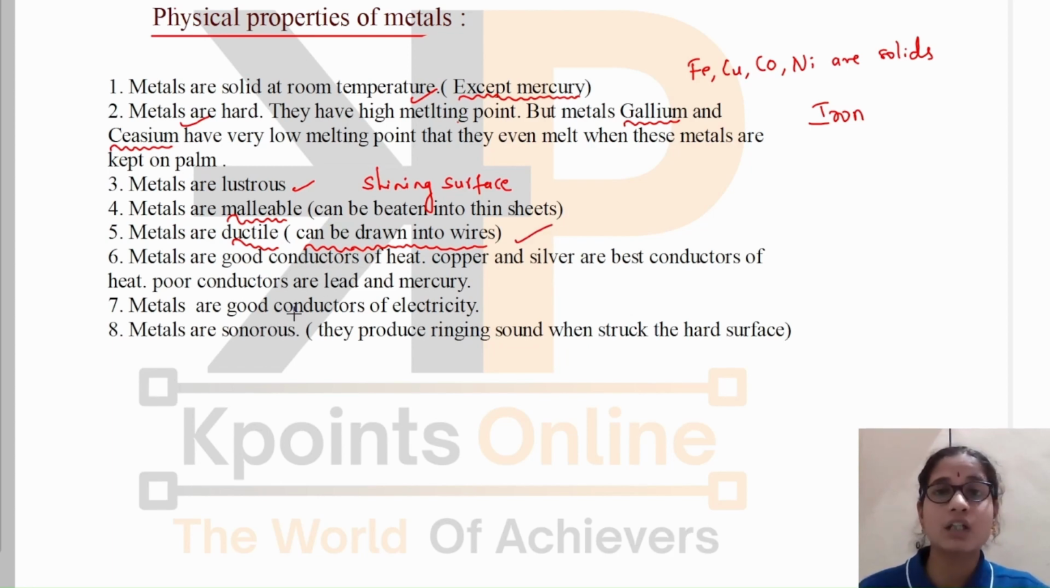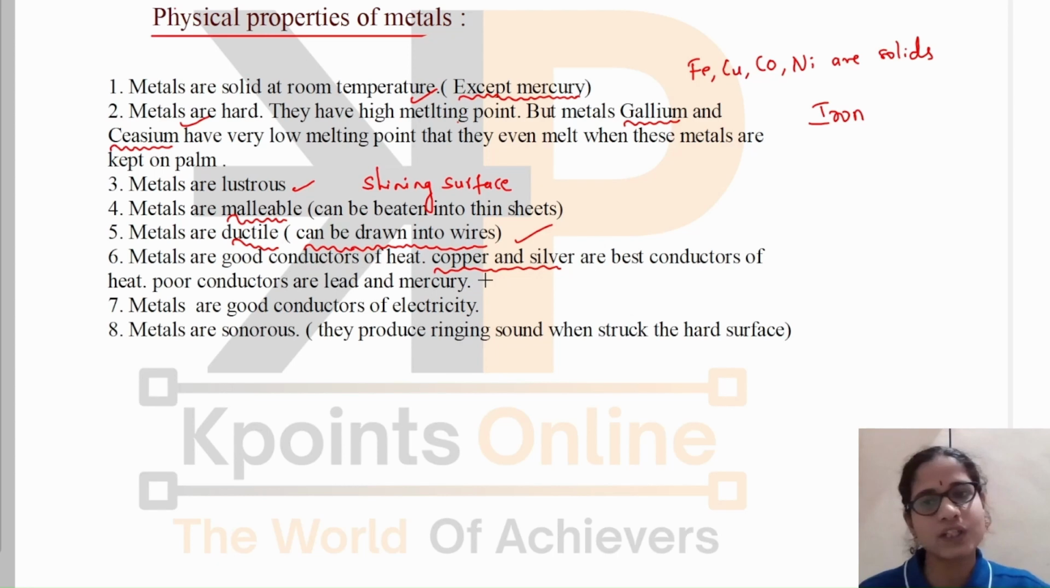Then metals are good conductors of heat. Among them, copper and silver are the best conductors of heat. Have you seen in the kitchen that steel utensils are covered with copper at their bottom? They are called copper bottom utensils. Why is it necessary to coat copper at the bottom of those utensils? Because it is a good conductor of heat. So it is used in making the utensils.